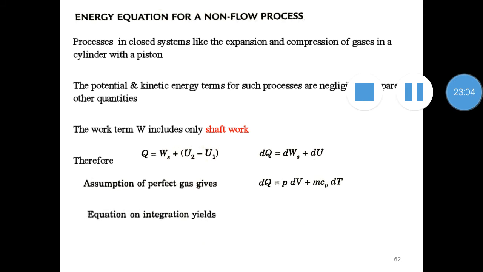Now integrating this equation will give Q. On the left hand side we will get Q, and on the right, with limits from 1 to 2, the integral of p dV from 1 to 2 plus m Cv (T2 minus T1). This is after applying limits after the integration process.